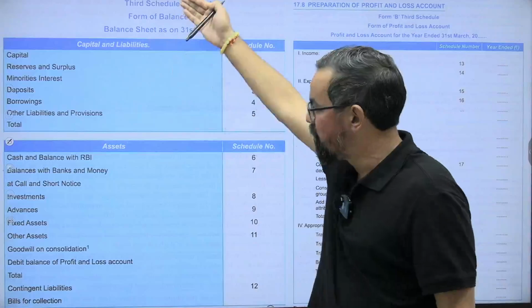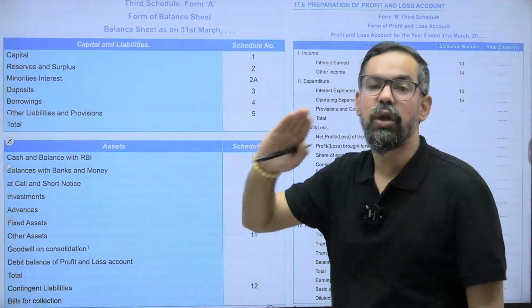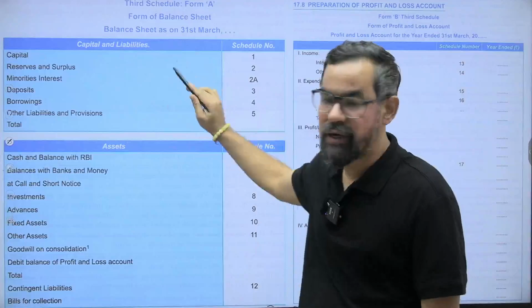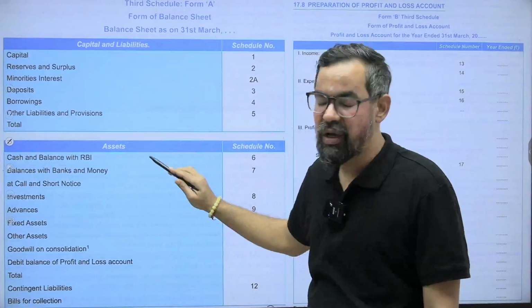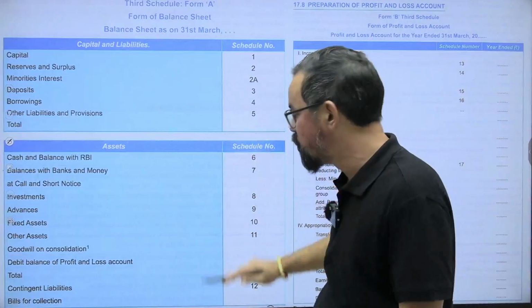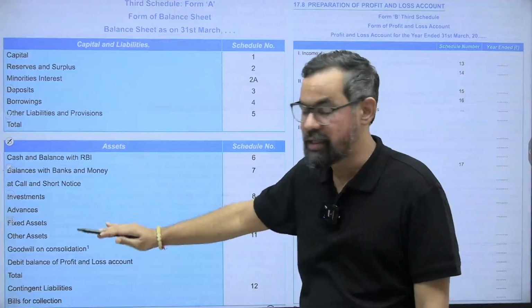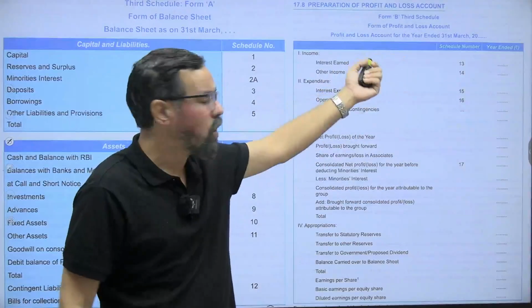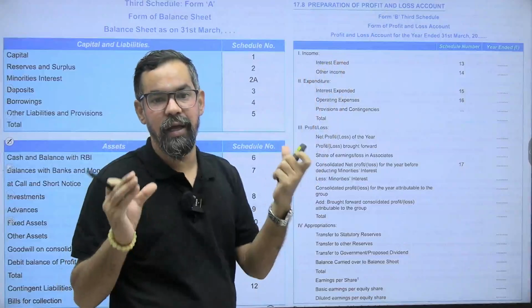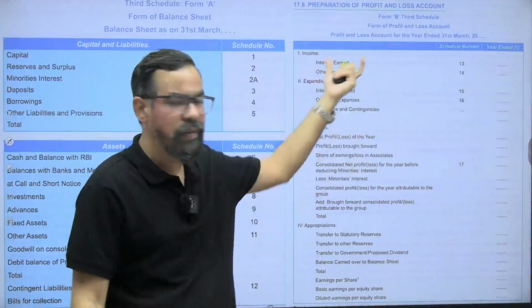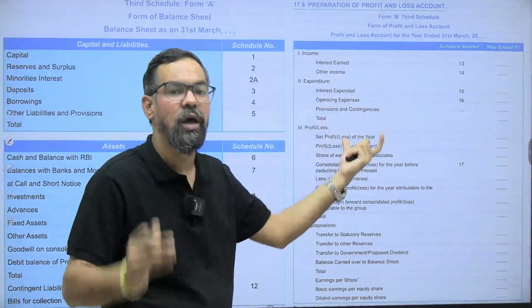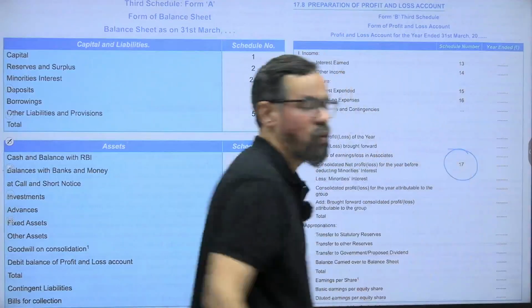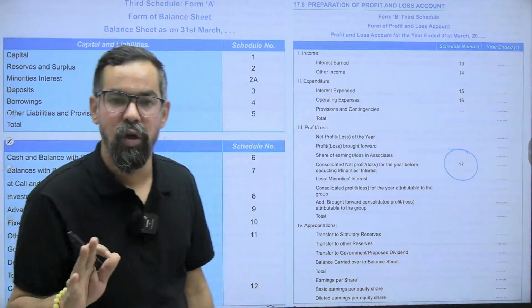Okay. So this is the format of the balance sheet, which includes 12 schedules: 5 schedules belong to capital and liabilities, and the remaining, 6 to 12, belong to assets. When it comes to the profit and loss account, profit is income minus expenditure: income is schedules 13 and 14, expenditure is 15 and 16, and 17 is the overall profit and loss account after all adjustments.